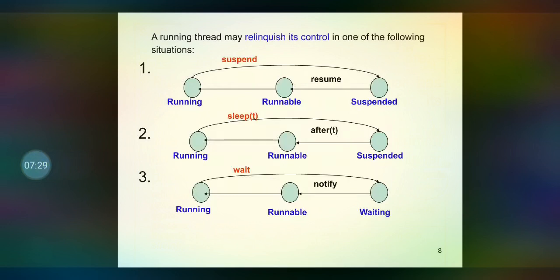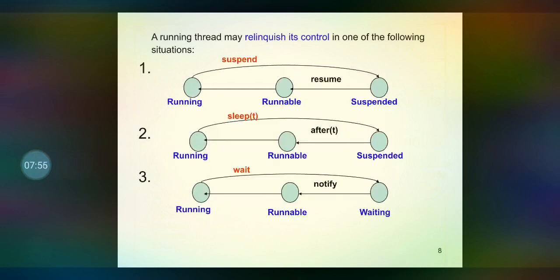Similarly, we can make a thread sleep for some time t. If the thread is made to sleep for some time, then after time t, the thread will get into the runnable state, and in turn from the runnable state it will get into the running state.